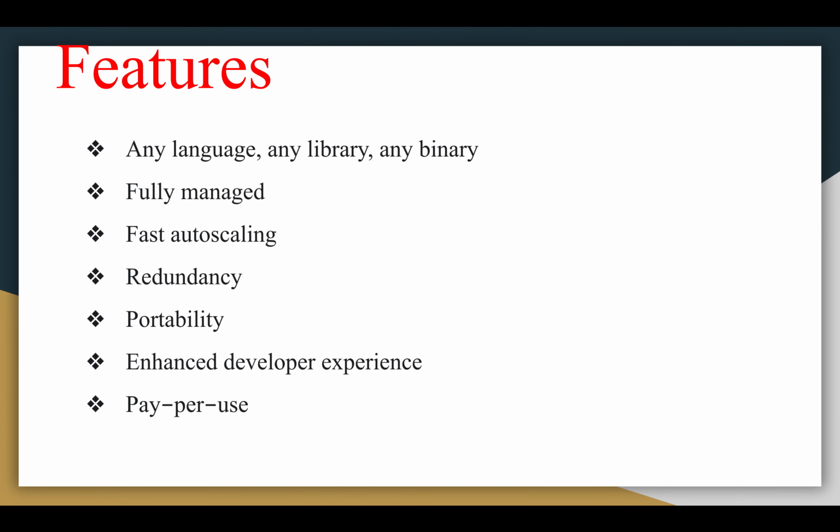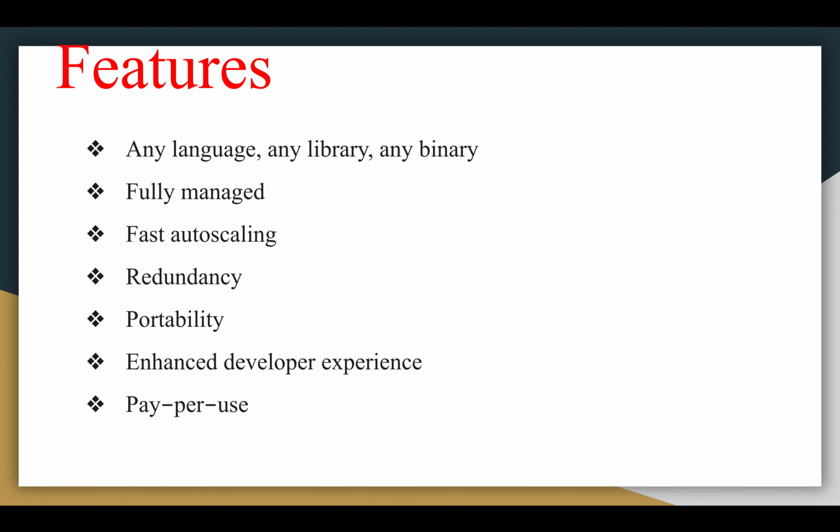So next we are going to see features of Cloud Run. First one is any language, any library, any binary. Second one is fully managed. Third one, fast auto scaling. Fourth, redundancy. Next, portability. And next is enhanced developer experience. And finally, pay per use. Okay, first we are going to see any language, any library, any binary. So we can write code our way using our favorite languages such as Go, Python, Java, Ruby, Node.js, and more. We can use the programming language of our choice, any language or operating system libraries, or even bring our own binaries.